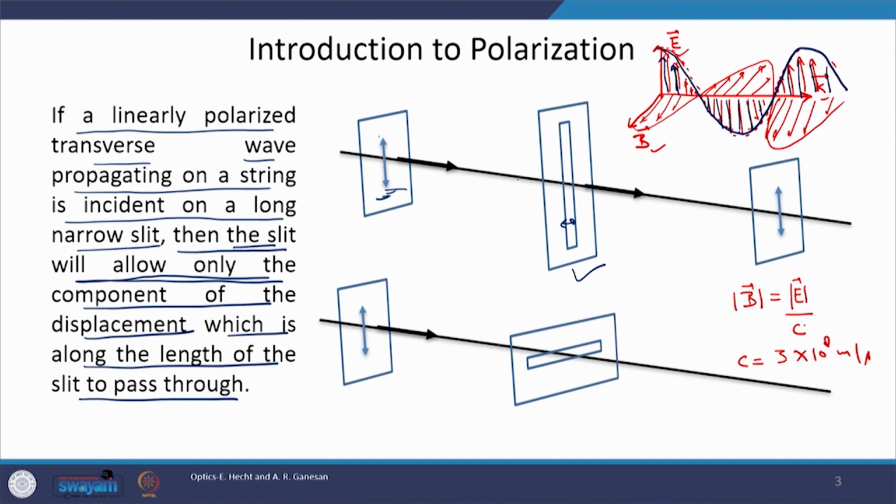If the slit is allowing this particular oscillation, then at that instant the electric field is oscillating along the length of the slit, and such a slit will convert unpolarized light to polarized light, or more accurately to linearly polarized light or plane polarized light.